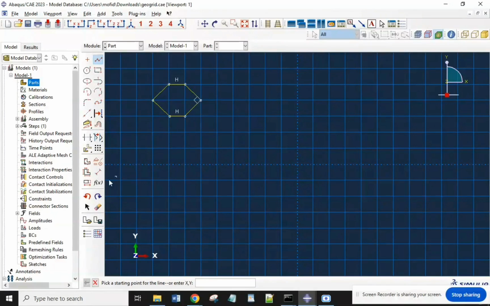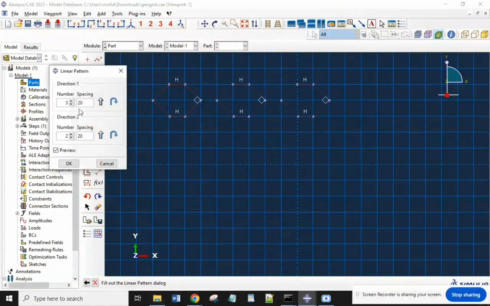We can have one honeycomb and make it repeated horizontally and vertically. We can use the linear pattern tool, and first we have to select our entities. Horizontally, it's too much distance, and 15 is proper.